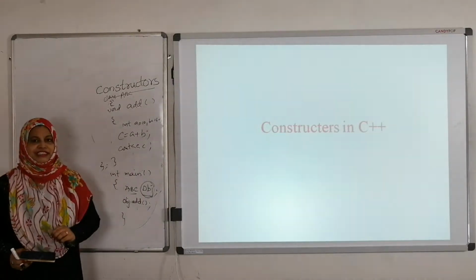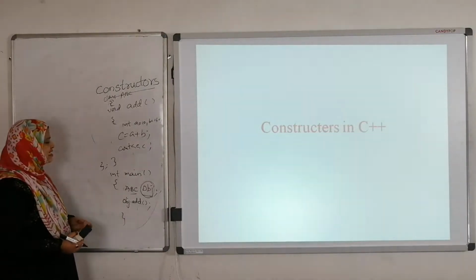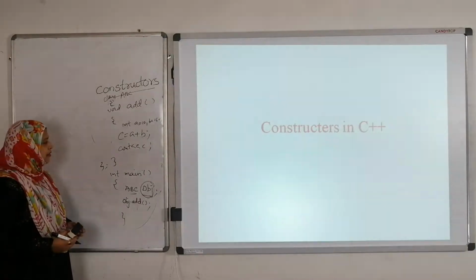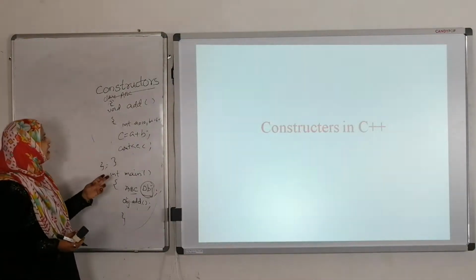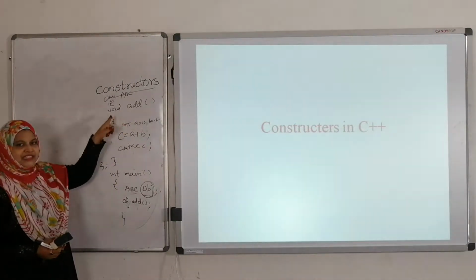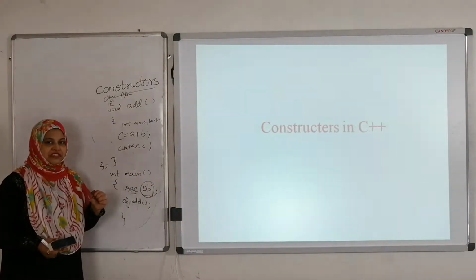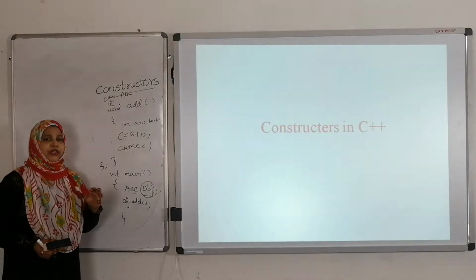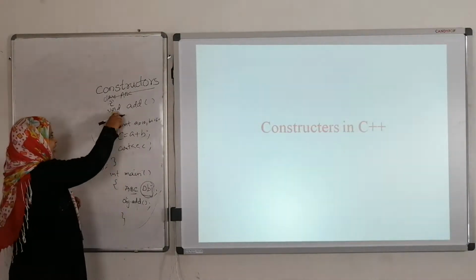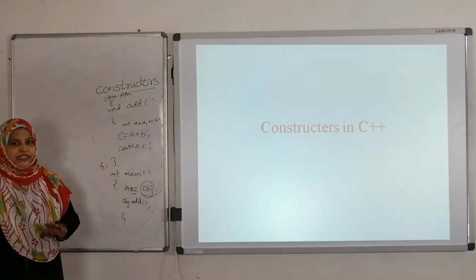Whereas a constructor is just like a function, but a constructor doesn't have any return type. The difference between constructors and functions is that functions have a return type. Void is there, in some cases integer, in some cases double. But constructors follow each and every property of the function, yet a constructor doesn't have any return type.